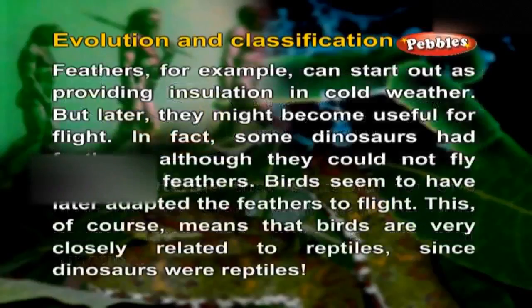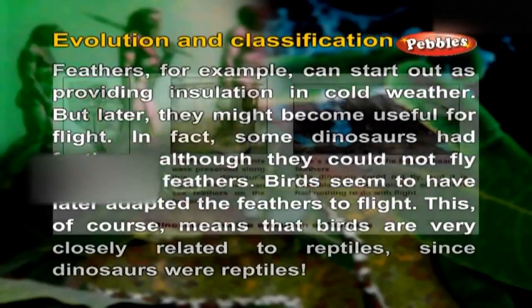Feathers, for example, can start out as providing insulation in cold weather, but later they might become useful for flight. In fact, some dinosaurs had feathers, although they could not fly using the feathers. Birds seem to have later adapted the feathers to flight. This of course means that birds are very closely related to reptiles, since dinosaurs were reptiles.